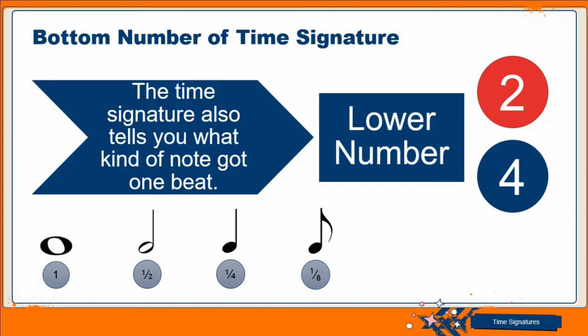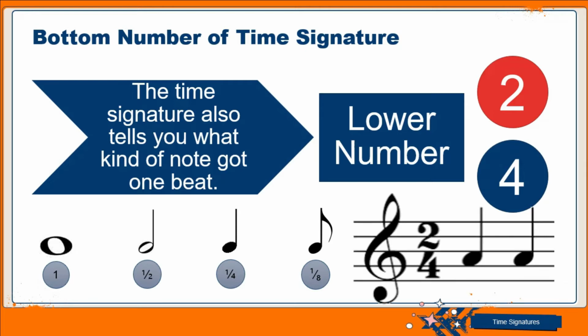If you observe the example we have here, we have the 2/4 time. Now remember, we're talking about the bottom number. Take the 4 at the bottom of the time signature.